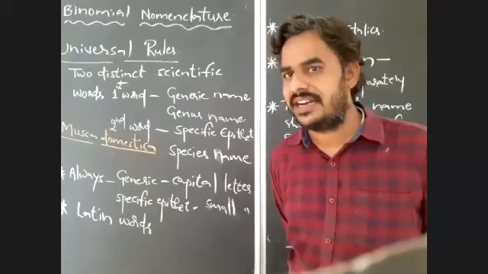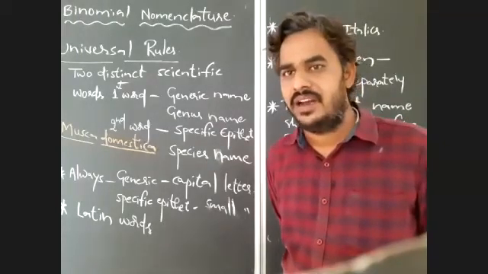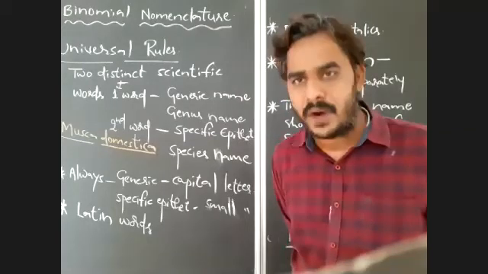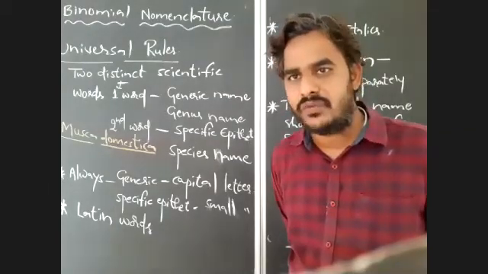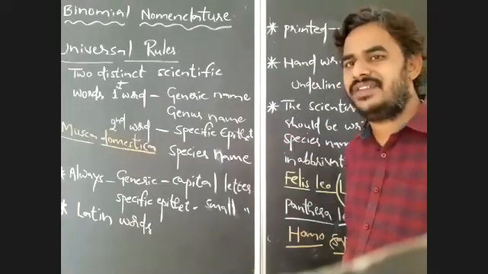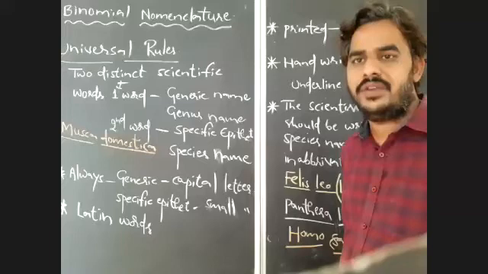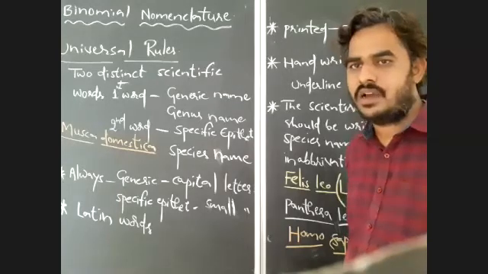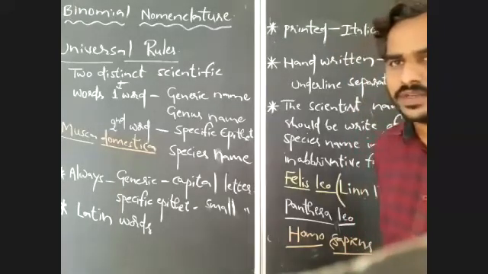Domesticated animals like dogs and cats are there, and also cows and buffaloes. You can find different types of birds. Try to find the binomial names of these animals and also plants. Different types of plants are there in your surroundings.